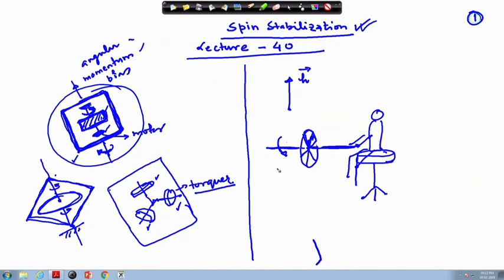If we look from the person's side, it will be revolving in this direction.